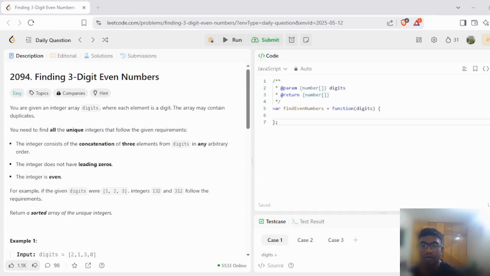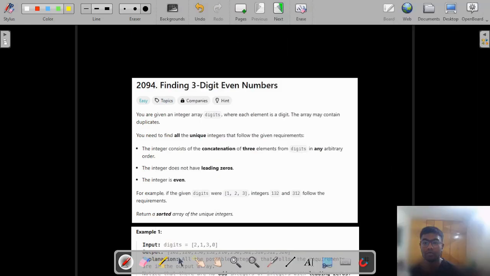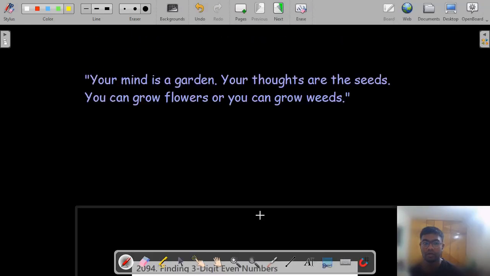Hello everyone, let's look at today's Leetcode problem 2094, finding 3-digit even numbers. Before starting this problem, let us look at the motivational quote for today.